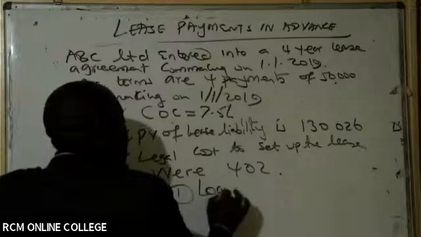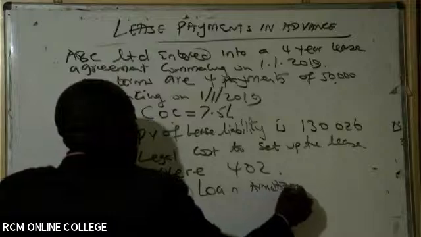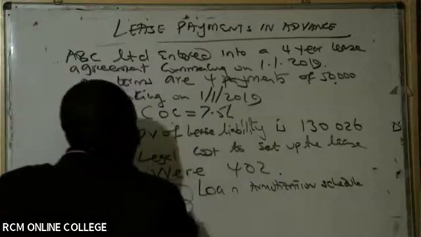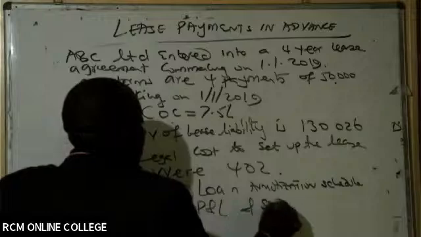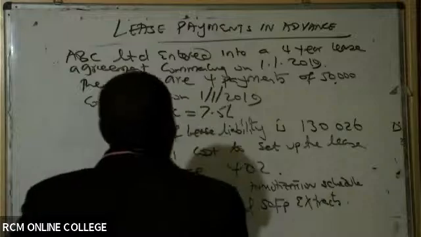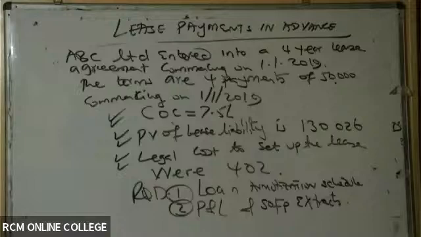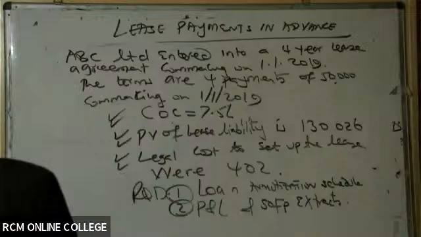And then we are required, number one, to prepare the loan amortization schedule. And number two, the P&L and statement of financial position extracts.